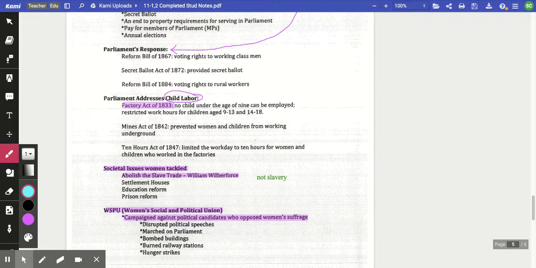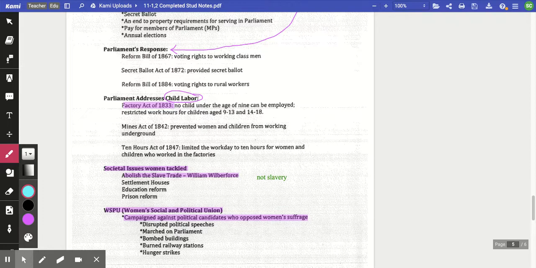And please note, and I put here in green, this did not abolish slavery. It abolished England's participation in the slave trade, and it gave them actual permission to go and attack or seize ships that were transporting slaves, and they could take the bounty of all the other stuff that was on the ships as well. But it definitely is that movement of moving toward eventual abolishment of slavery. But right now, under Wilberforce, it is the abolishment of the slave trade.